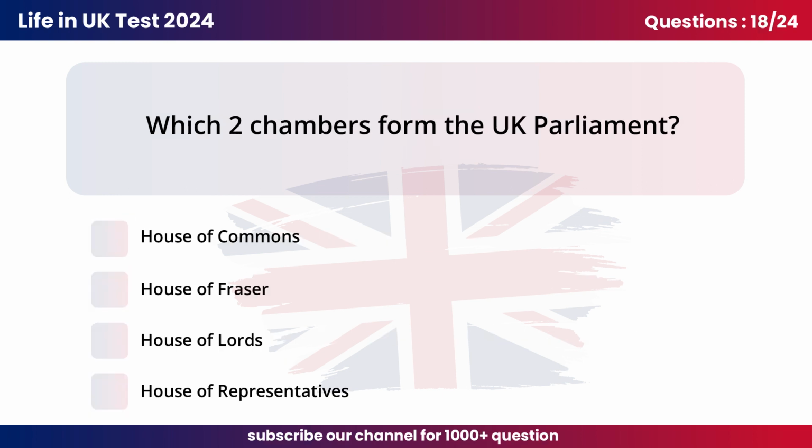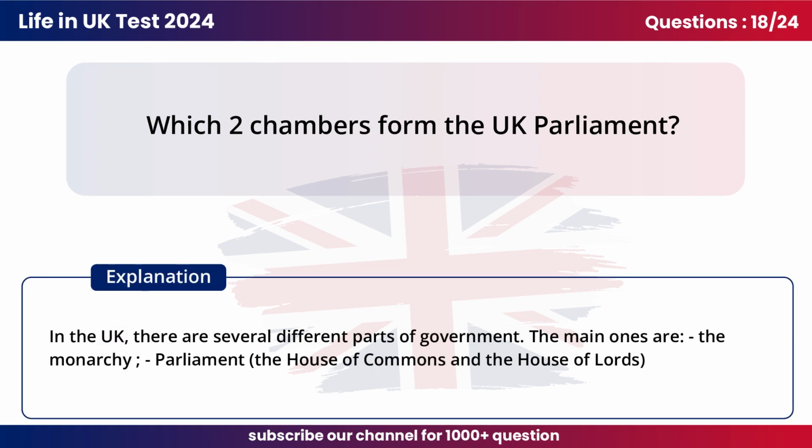Question 18. Which two chambers form the UK Parliament? A. House of Commons. C. House of Lords. In the UK, there are several different parts of government. The main ones are the monarchy, Parliament, the House of Commons and the House of Lords.